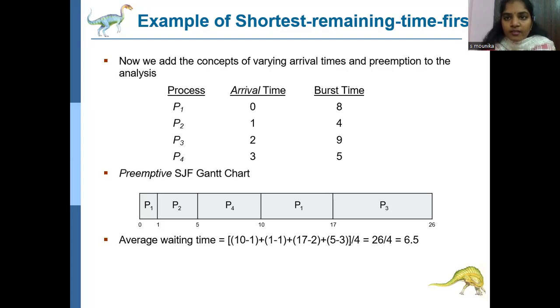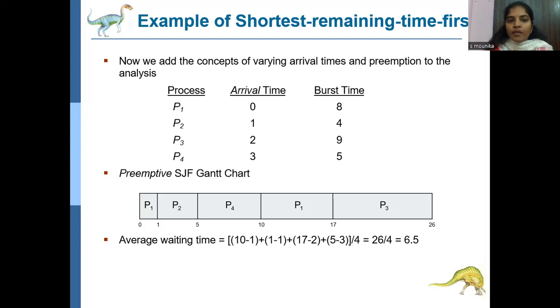In this way, the shortest remaining time first scheduling algorithm works. The differences between SJF and shortest remaining time first: in SJF, shortest job first, there is no arrival time, so we enter the process with the least burst time. In shortest remaining time first, if arrival time is there, we check the process with the least arrival time.